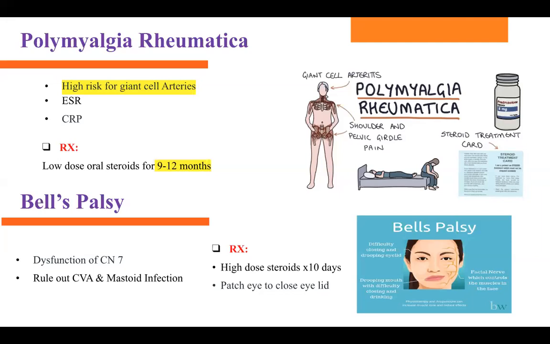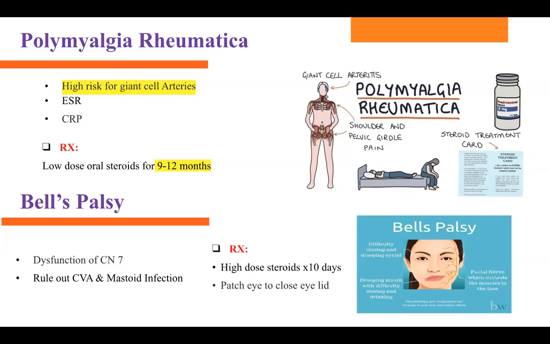Next one is Bell's palsy. So what is going on with Bell's palsy? This is the dysfunction of cranial nerve number 7. So why does this person have this dysfunction of the nerve? Maybe there's some kind of viral infection. Maybe this is autoimmune.